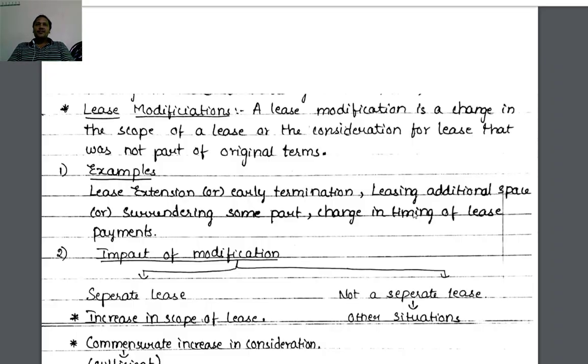Write down: lease modification. A lease modification is a change in the scope of a lease or the consideration for a lease that was not part of the original terms.